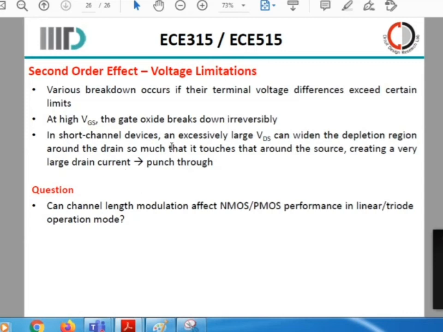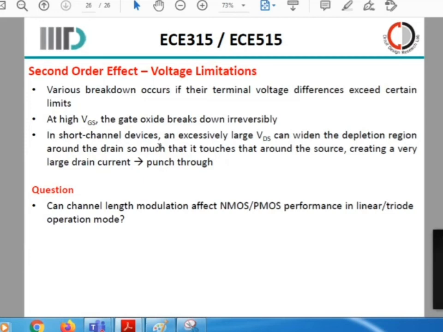Further, in short channel devices, like in the newer technologies, an excessively large VDS can widen the depletion region around the drain so much so that it touches that around the source, creating a very large drain current, which causes a punch through effect. Now this is predominantly going to be observed when you work with systems less than 45 nanometer.